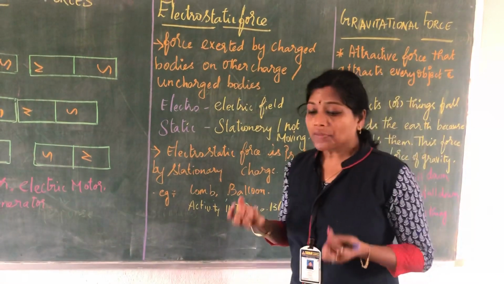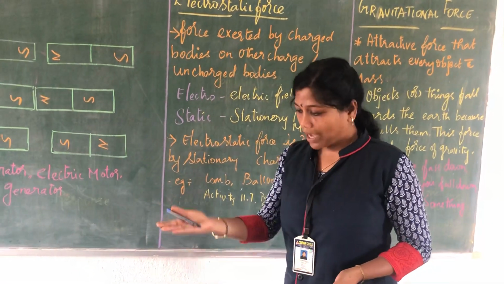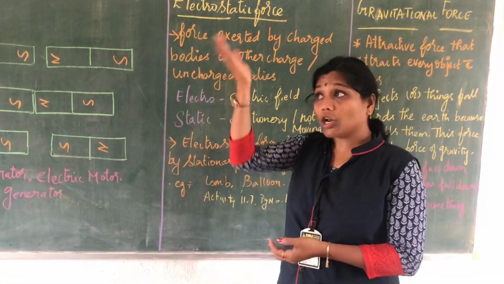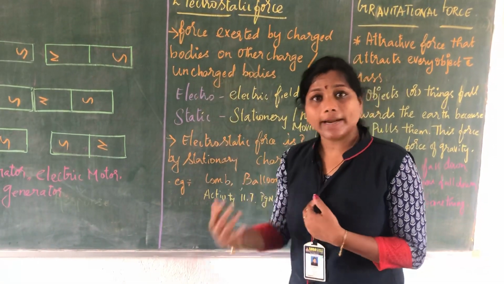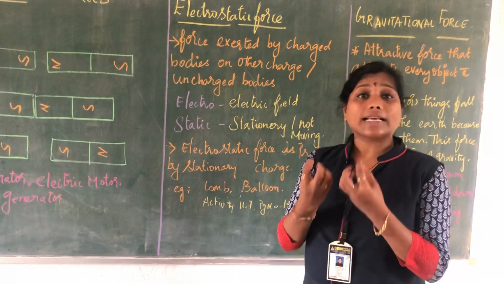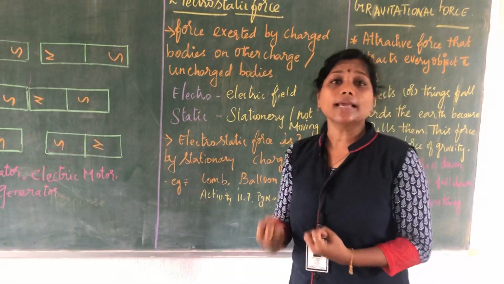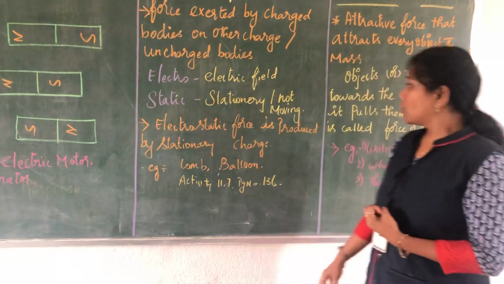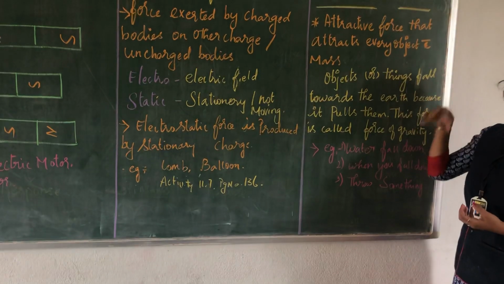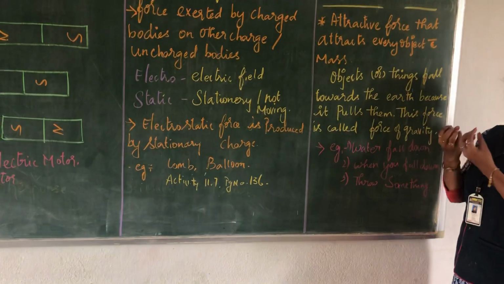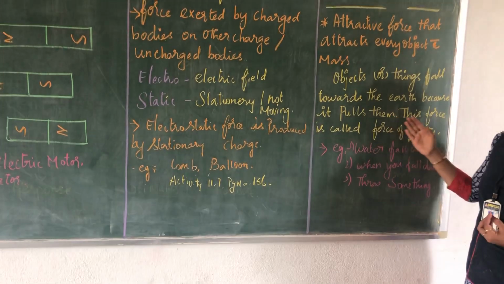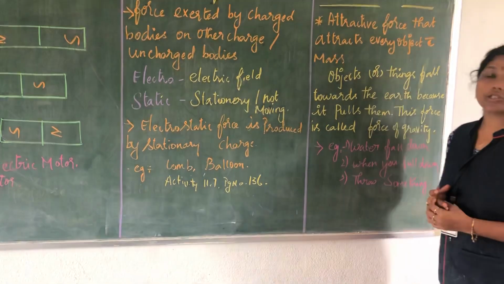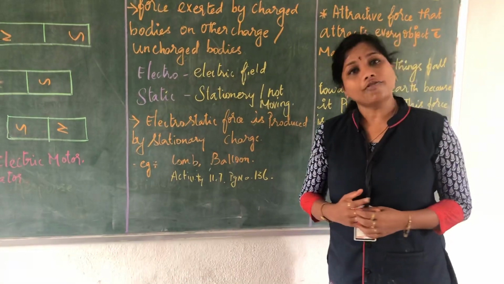Listen here. When I drop a pen, automatically it falls down. Yes or no? It will not go up or fly. It falls down because gravity pulls the object downwards. So an object or a thing falls towards the earth because the earth pulls it. This force is called the force of gravity. Understood?